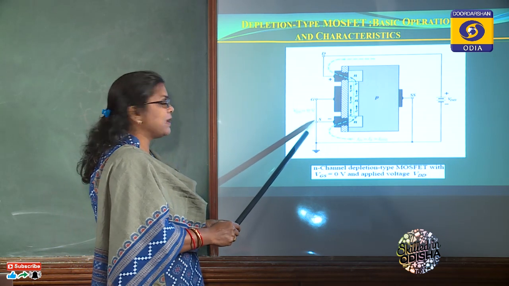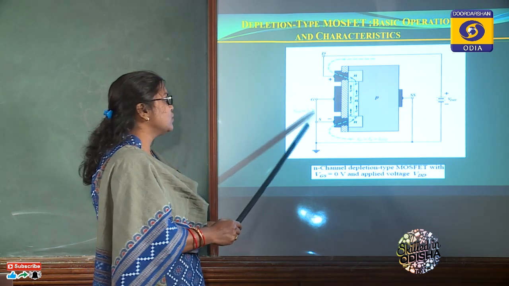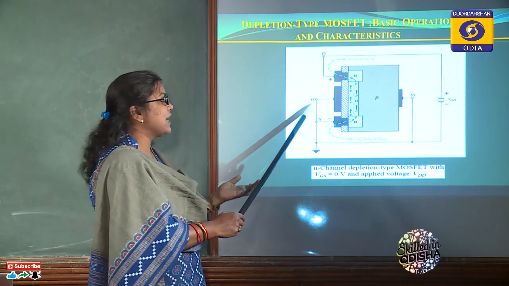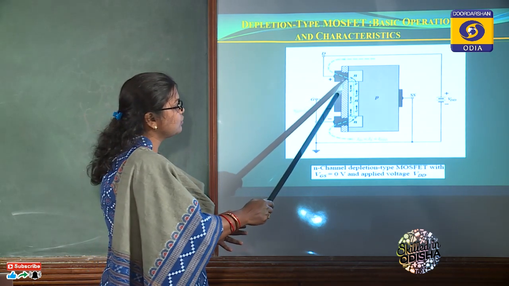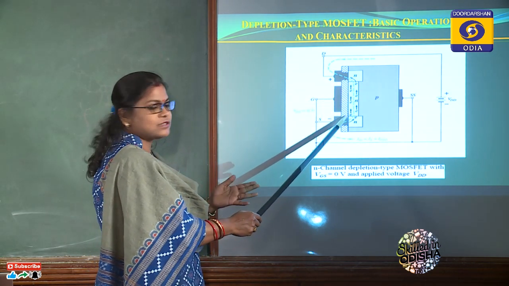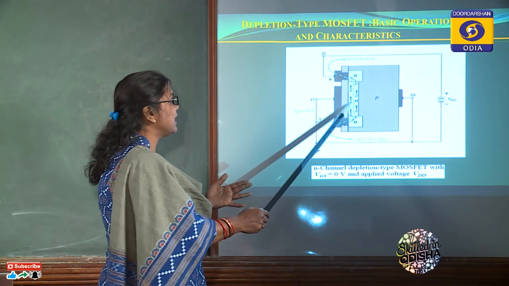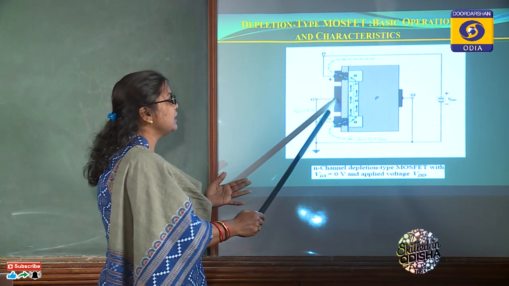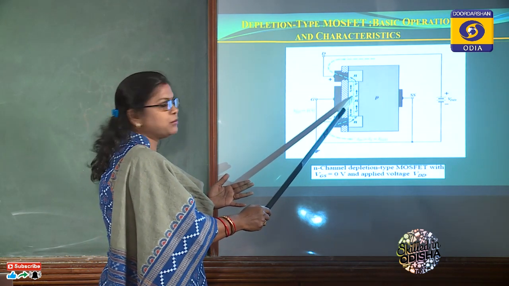Here we are not applying any voltage across the gate to source terminal. If we apply some voltage here, due to the dielectric layer that exists between the channel and the gate terminal, it will induce an opposite polarity charge.